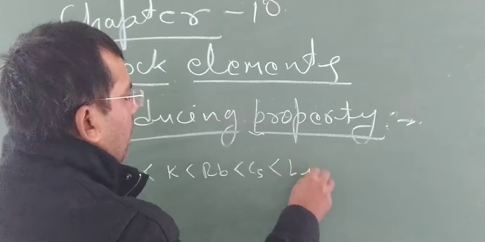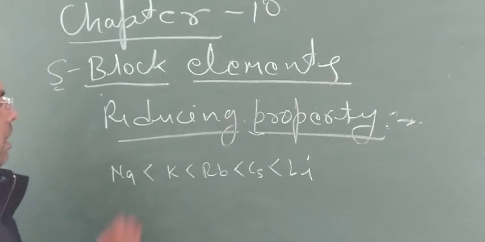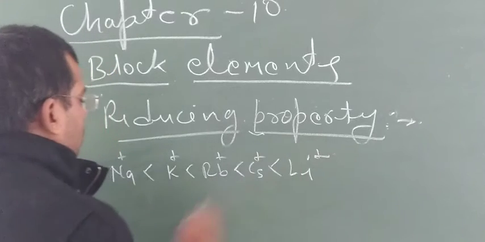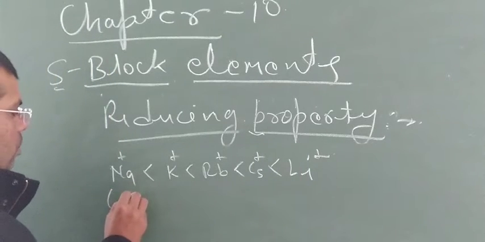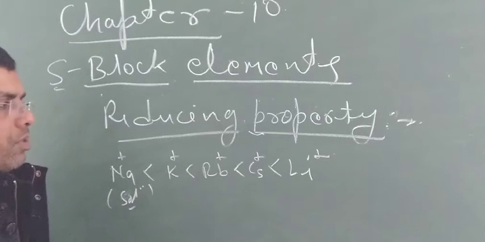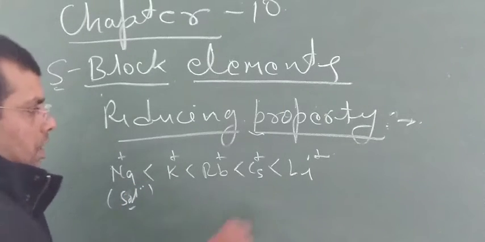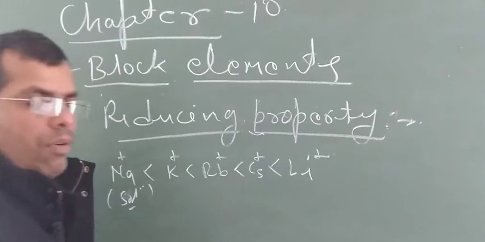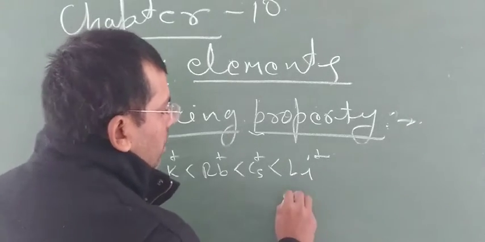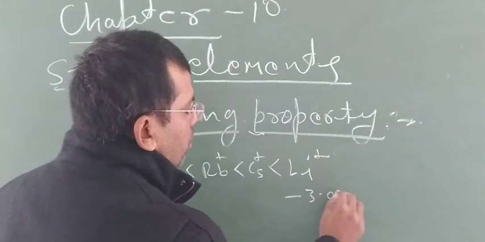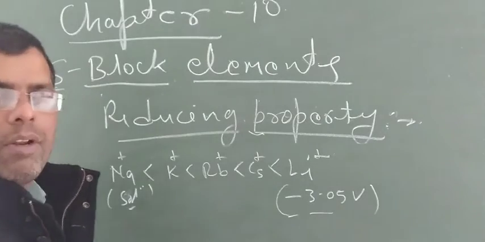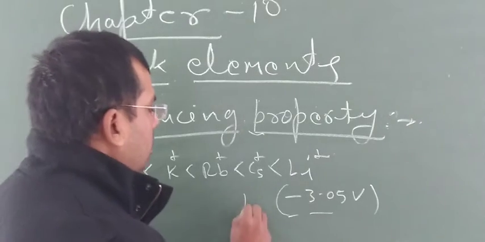Lithium has a more negative value of standard reduction potential, that is minus 3.05 volts, the E0.